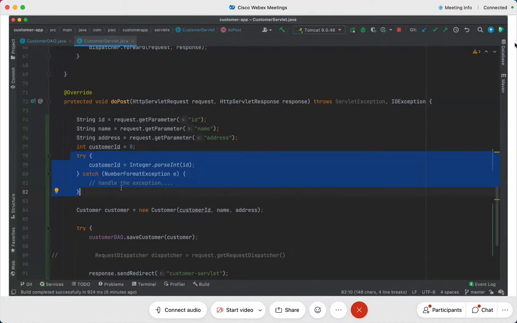This is coming from the business: the name of the customer cannot be less than 5 characters. It cannot be empty, and the address also cannot be empty. It cannot be blank. Otherwise, as a programmer, what would I lose if it goes blank in the database? But no, the business says nothing doing. My business has a rule that the name of the customer cannot be blank, and it cannot be less than 5 characters. This is the simple business rule, the simple business logic that I'm talking about.